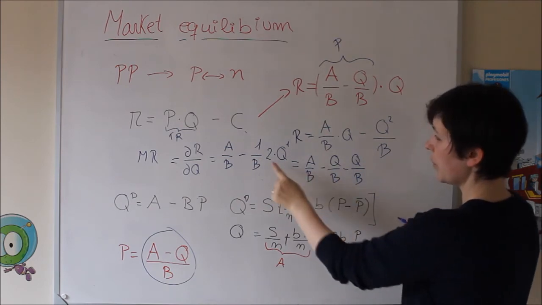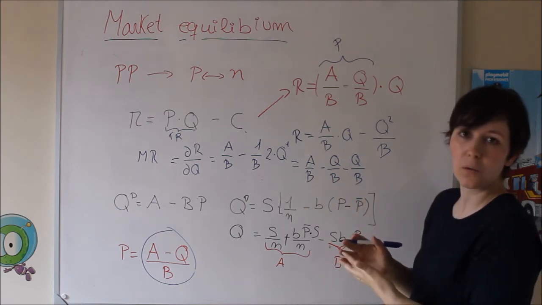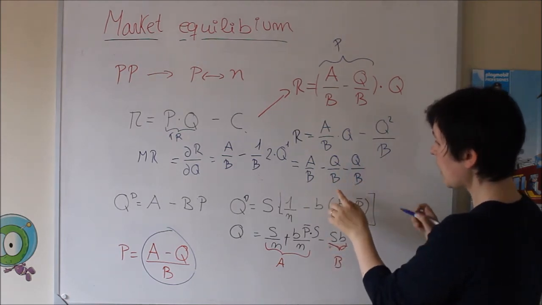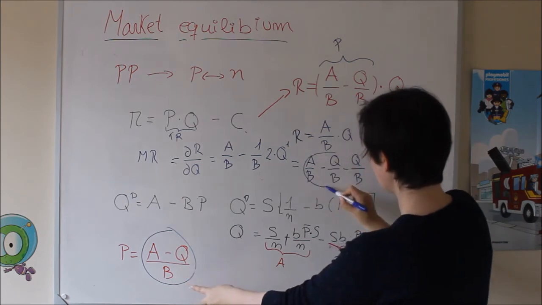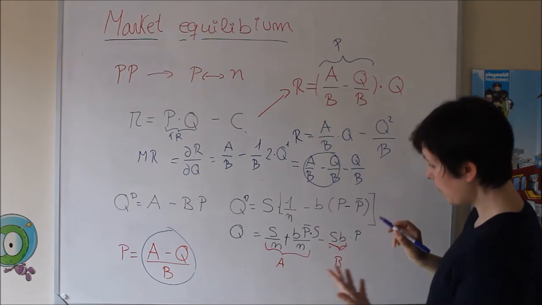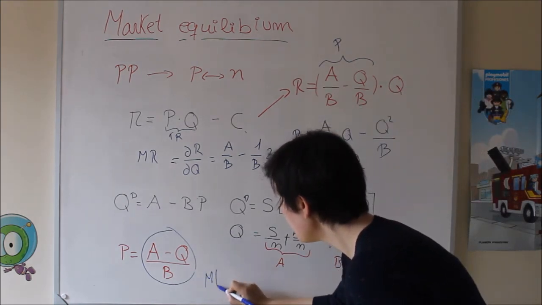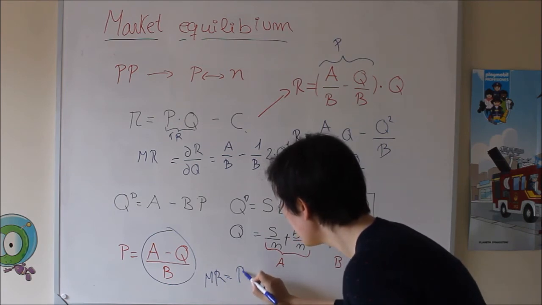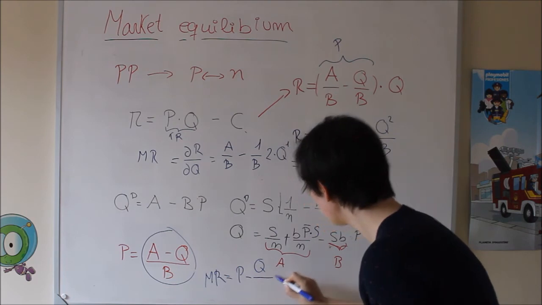Do you see? Because 2 times this is like this minus its own value 2 times. And also you can see that this is equal to this, P. So the marginal revenue is the price minus Q, which is the quantity, divided by B.